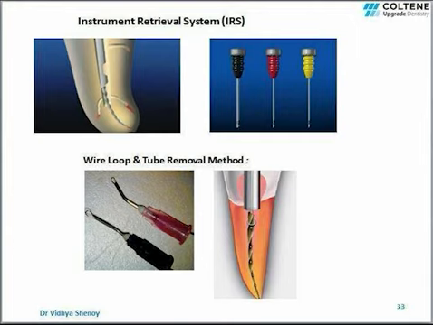This is then inserted into the canal. Once the loop has passed around the object to be retrieved, a small hemostat is used to pull the wire loop up and tighten it around the obstruction. Then the complete assembly is withdrawn from the canal.